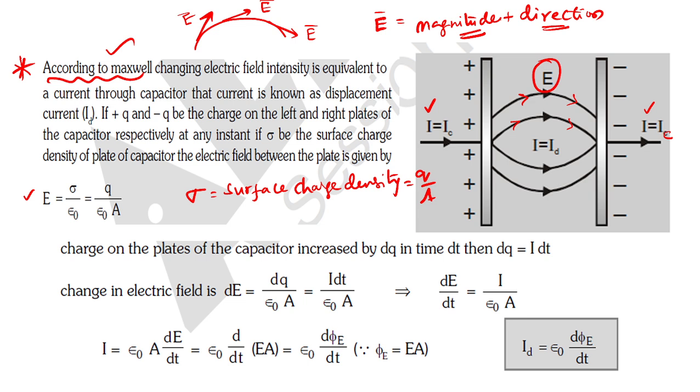Yes or no? But what is it here? You know, right? The charge on the capacitor plate is increased. So dq is equal to what? I dt. We know the formula for this also. This is the current formula. What is the current here? Current is the change in charge divided by change in time. Am I correct? Next, change in electric field, that is dE. You are differentiating this particular equation. When you differentiate, what will you get? dq by dt also comes.